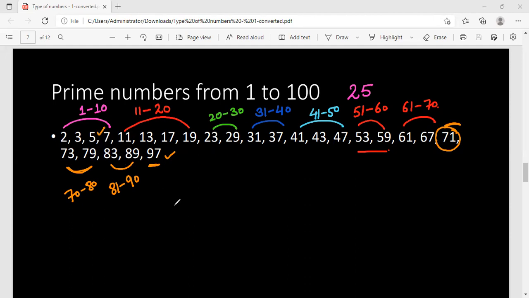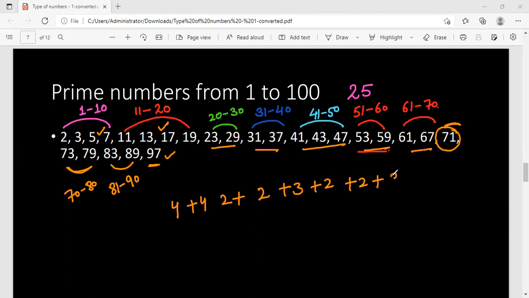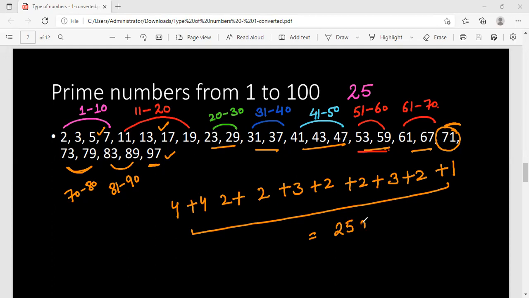Now you can see they are 4, 4, 2, 2, 3, 2, 2, then we have 3, then we have 2, then we have 1. If you add up all these numbers, you will get 25. So from 1 to 100, how many primes are there? There are 25 prime numbers, guys. I'm telling you again and again so that you can imbibe this number, 25 prime numbers.